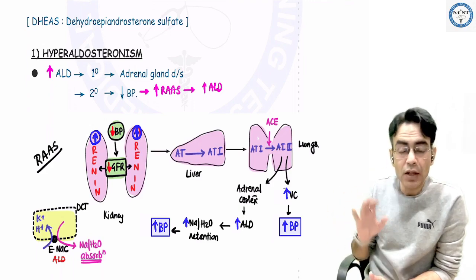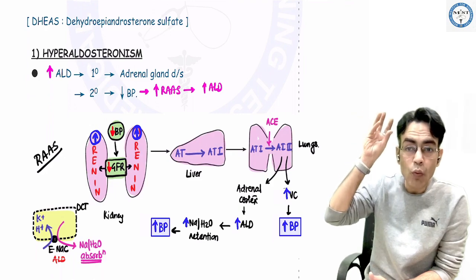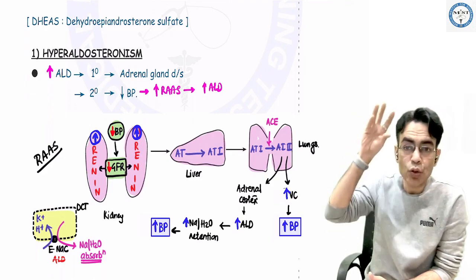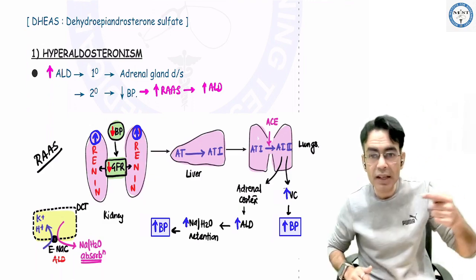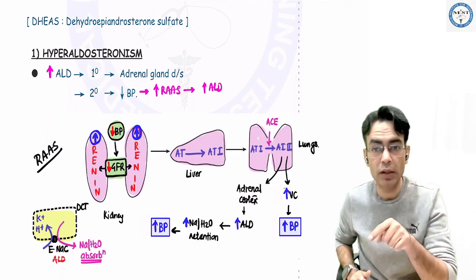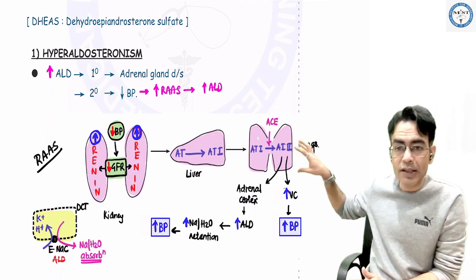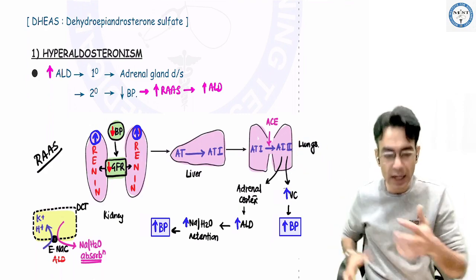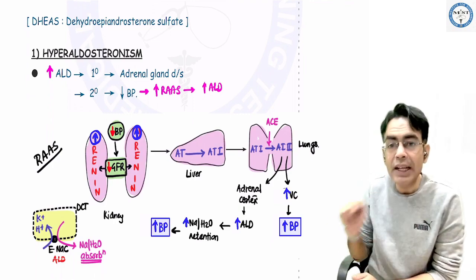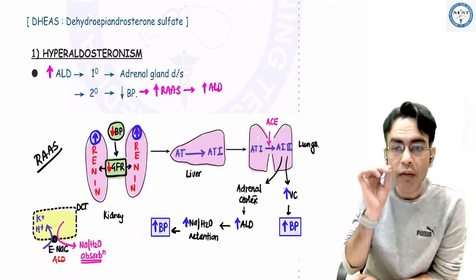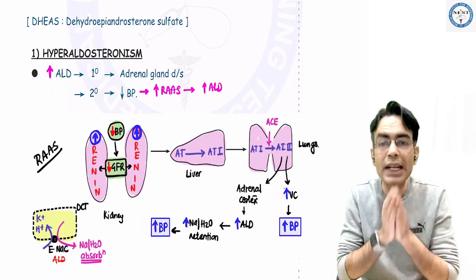So the kidney does not want that. So from the JG cells near the macula densa, near the efferent arteriole, you would secrete renin. The moment renin is secreted by the kidney, this renin converts angiotensinogen into angiotensin 1 in the liver. Now, angiotensin 1 will convert into angiotensin 2 in the lungs. This angiotensin 2 has two functions. Number one, it constricts the blood vessel, leading to increase in blood pressure. And second, activating the zona glomerulosa of the adrenal cortex. The moment you activate the zona glomerulosa, you secrete more aldosterone.